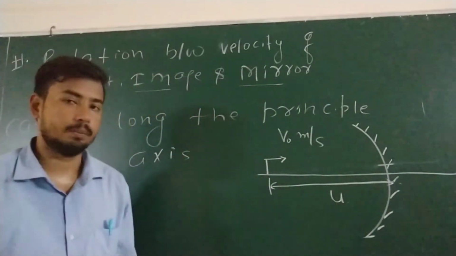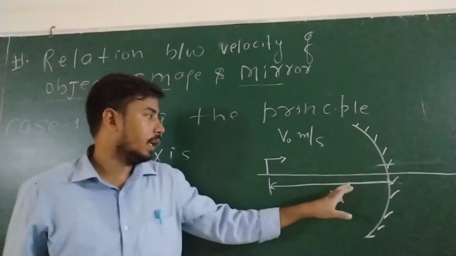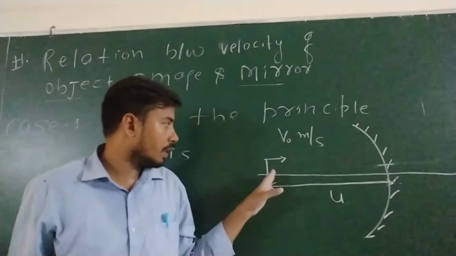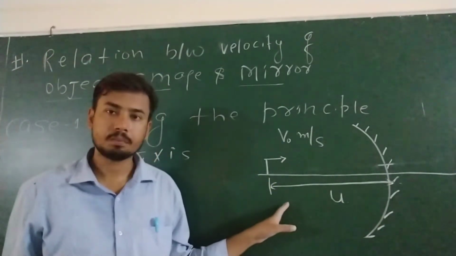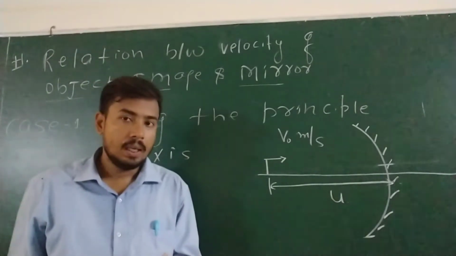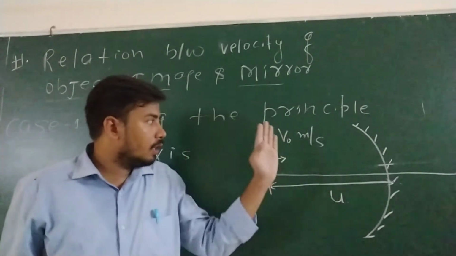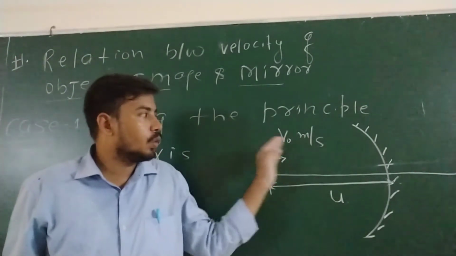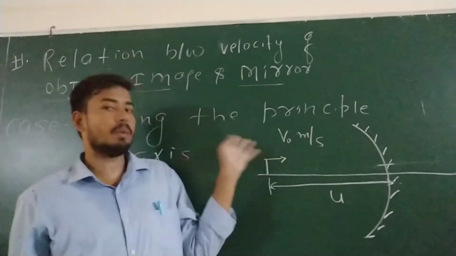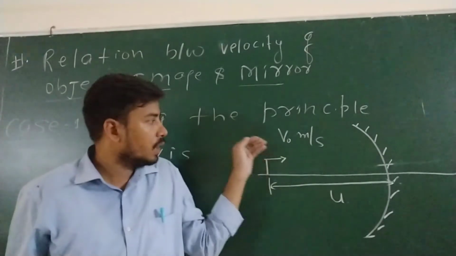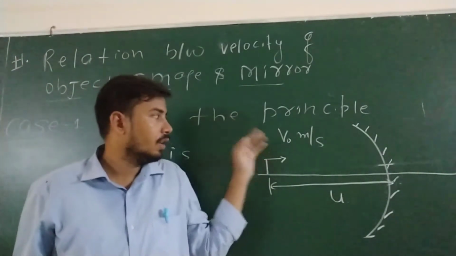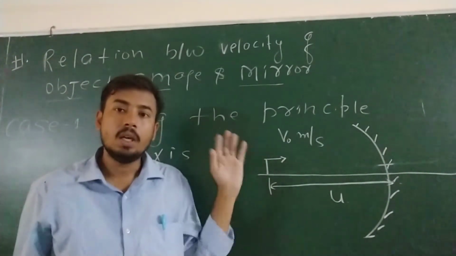See, my dear, question. This is a concave mirror and on the principal axis of concave mirror one object is kept. The distance of object is u. Suppose this object starts with velocity v0 meter per second towards the mirror. It may be away from the mirror, right? So just assume it is moving towards the mirror with velocity v0 meter per second.